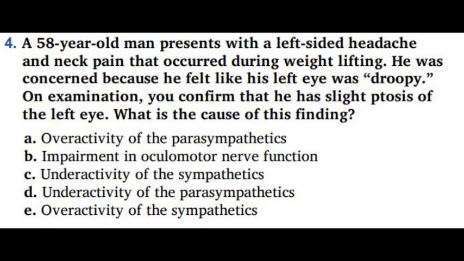So first, we have overactivity of the parasympathetics. We have impairment in oculomotor nerve function. We have underactivity of the sympathetics. We have underactivity of the parasympathetic. We have overactivity of the sympathetic.